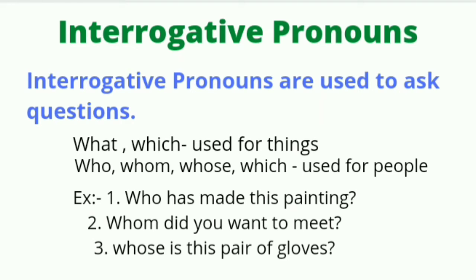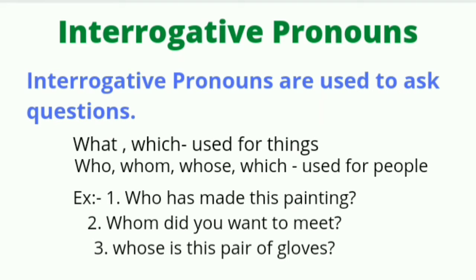All the WH words like what, which, who, whom, whose are interrogative pronouns which are used for asking questions. What and which we use for things, whereas who, whom, whose we use for people. Which can be used for both, especially for pointing out someone.